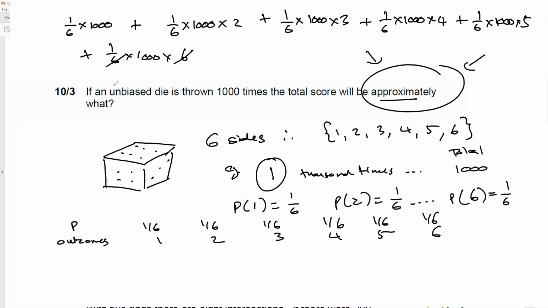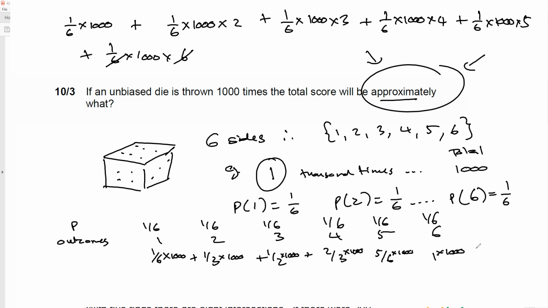So in each case, this one here is 1 out of 6. If we multiply these two together, this will be 1 out of 3. This becomes a half. If we multiply those together, this is going to be 2/3. This will be 5 out of 6, and this will be 1. And for each of these, we multiply it by 1,000. So let's grab a calculator, and we're adding these up.